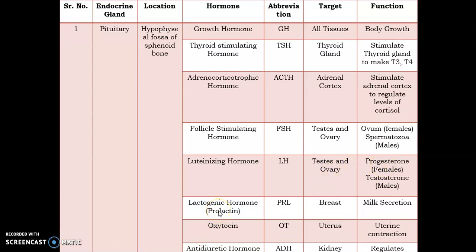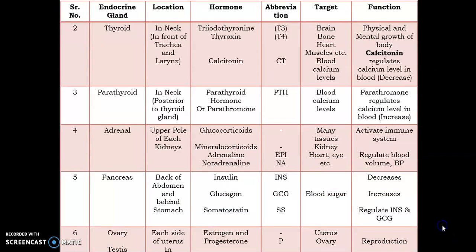Prolactin is another hormone secreted by the adenohypophysis which acts on the mammary glands of the breast in females, and the major function is secretion of milk from the mammary glands. If you talk about the neurohypophysis, the two major hormones released are oxytocin and antidiuretic hormone. Oxytocin acts on the uterus and causes contraction of the uterus, and the antidiuretic hormone, when it acts on the kidney, regulates the water balance of the human body.